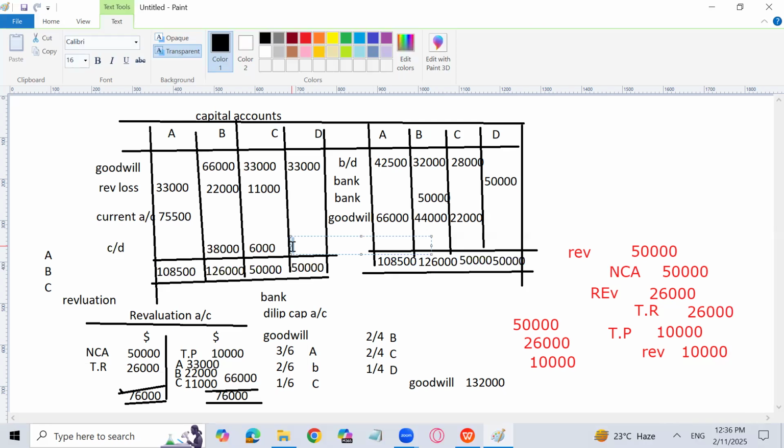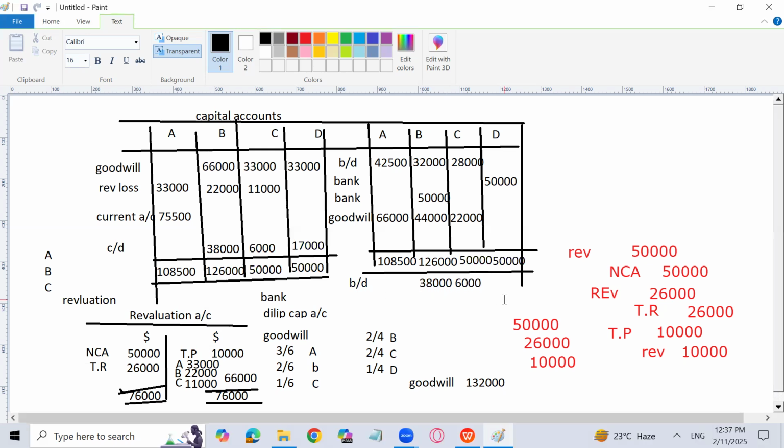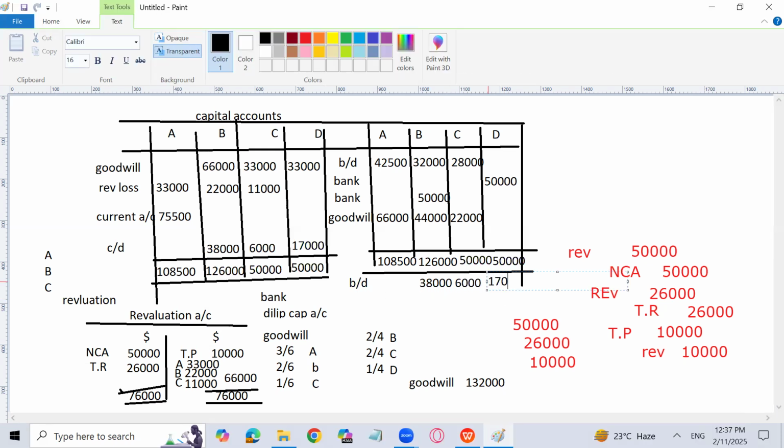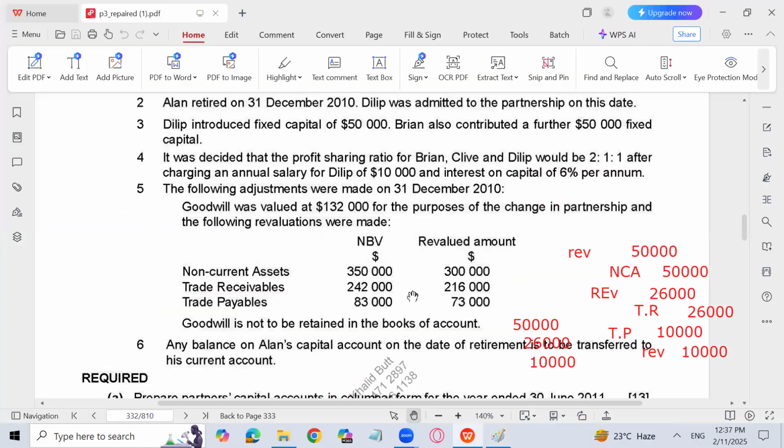That is 17,000. So always write the brought down also, otherwise he will deduct the marks. But there is no brought down of LN anymore, because he is leaving the partnership. So his capital will not be written, because he is no more in the partnership business. And now B, C, and D will be going on with the partnership. Okay, got it? Now let's move to the next part of the question.